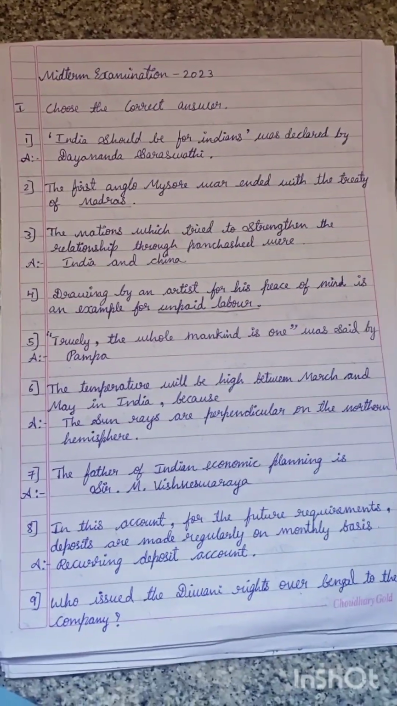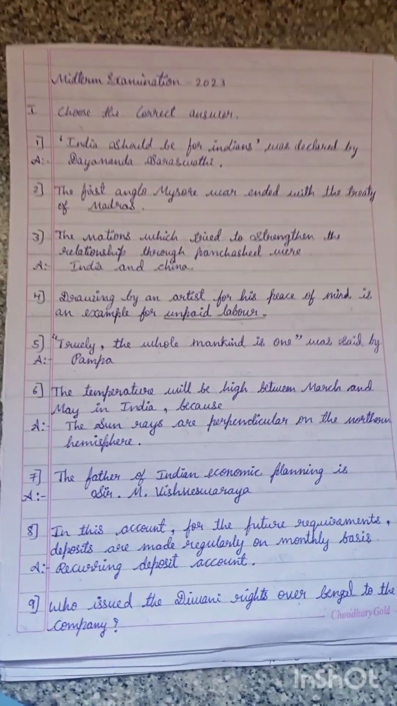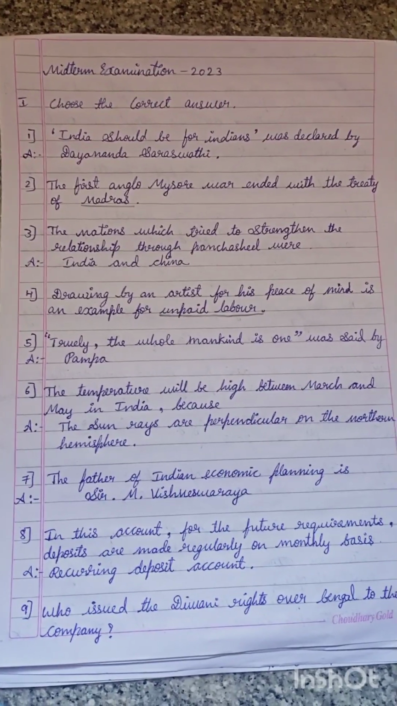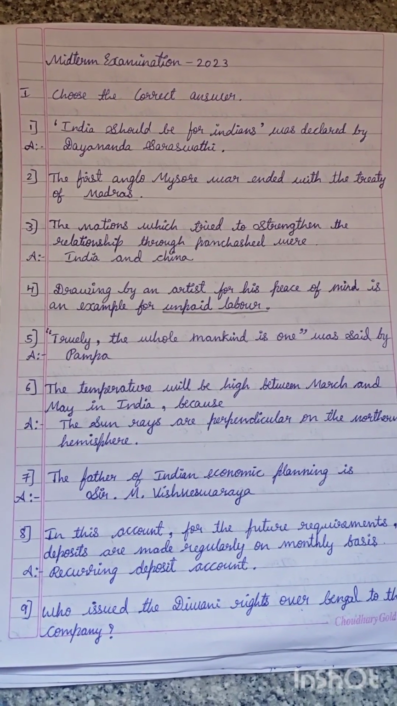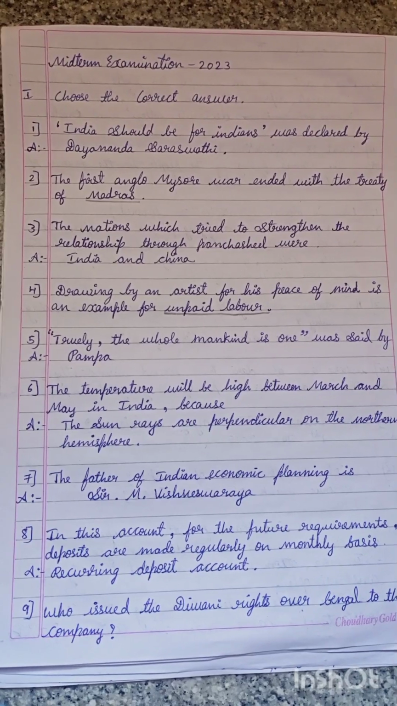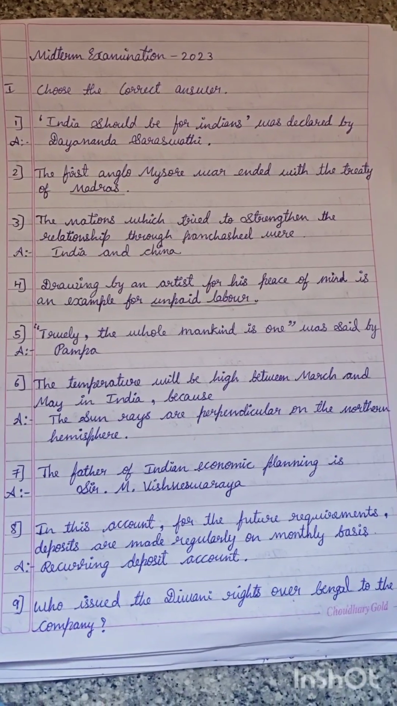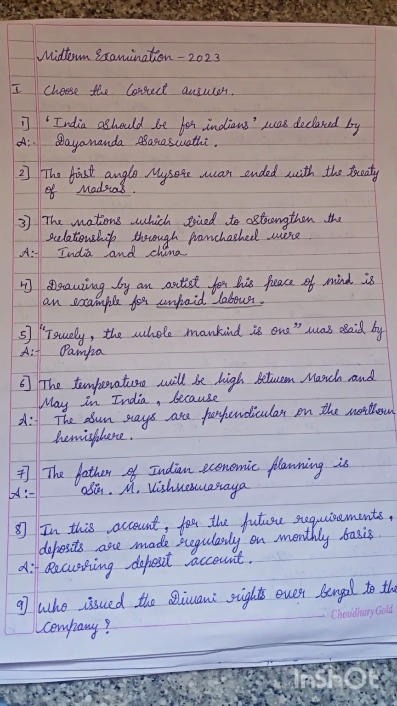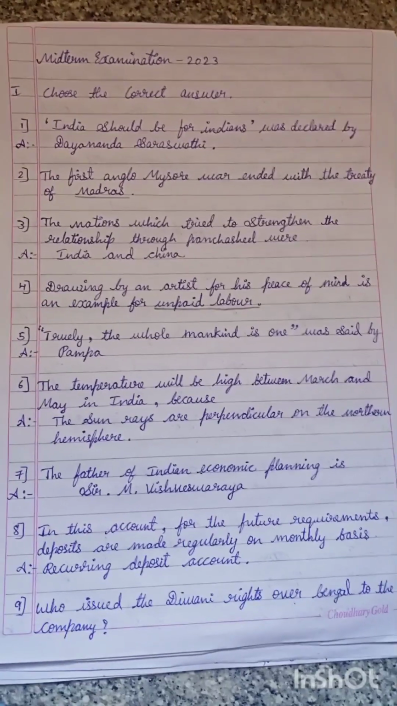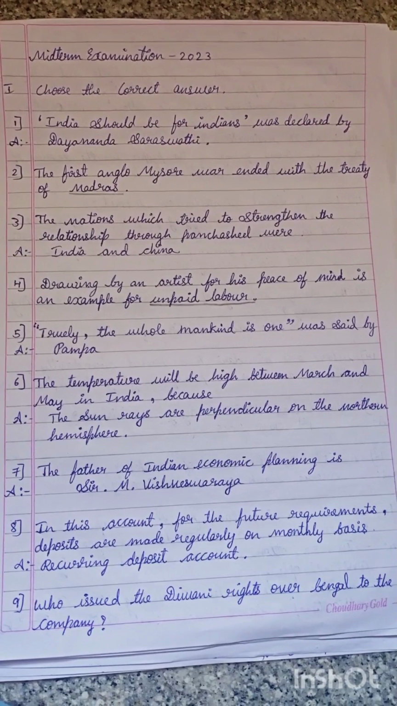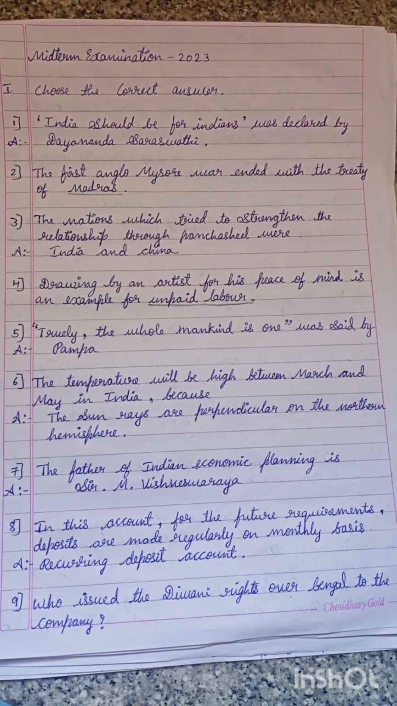Midterm Examination 2023-24. First, choose the correct answer. India should be for Indians was declared by Dayananda Saraswati. The first Anglo-Mysore war ended with the Treaty of Madras. The nations which tried to strengthen the relationship through Panchashil were India and China.